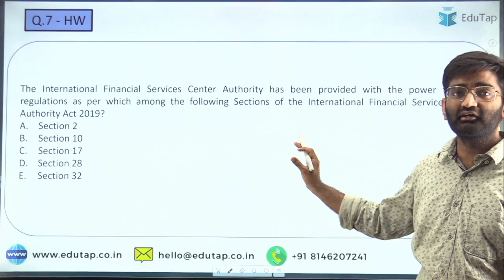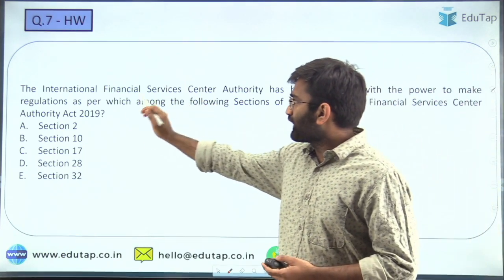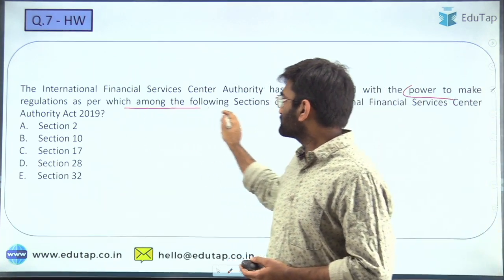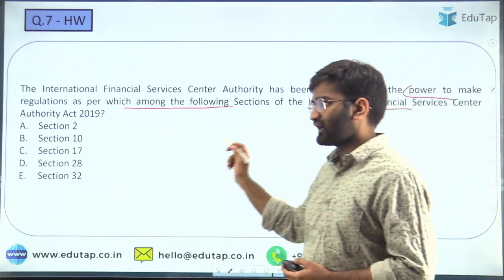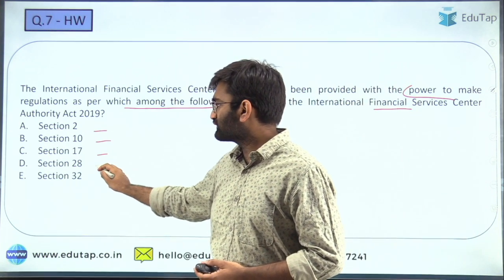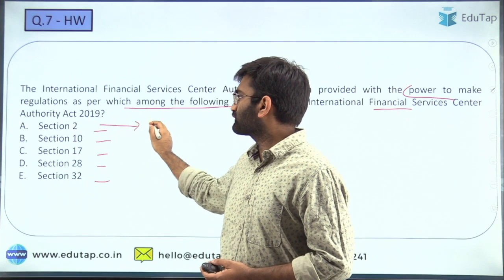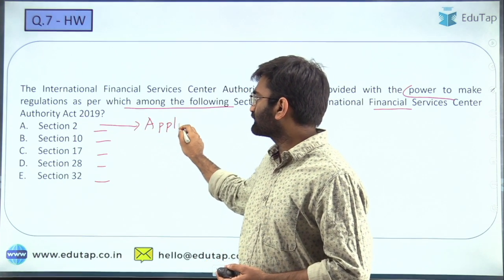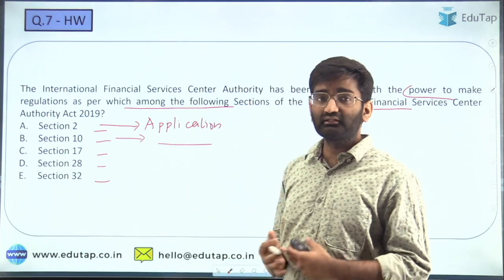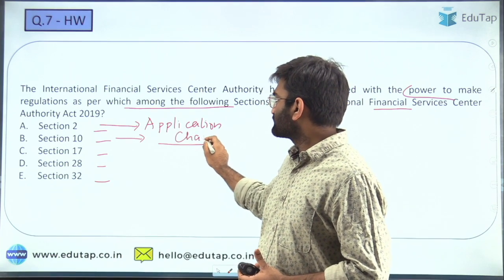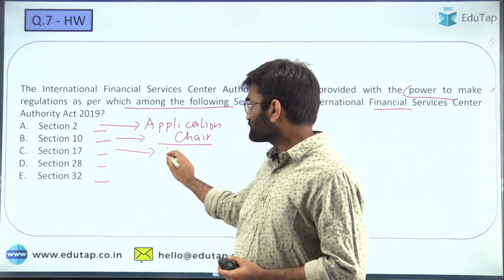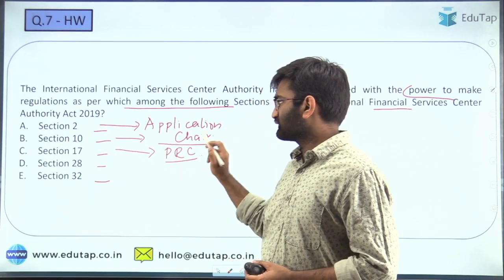So this was the question that was given as homework to you. The IFSCA has been provided with the power to make regulations as per which among the following sections of the IFSCA Act. This was the homework in the previous session, and here you have section 2, section 10, 17, 28, 32. Section 2 talks about the application of this specific act. It applies to the IFSCs. Then section 10 talks about the administrative powers of the chairperson, right? 17 talks about what? By now you should be very clear with the sections: performance review committee and the provisions with respect to the same.